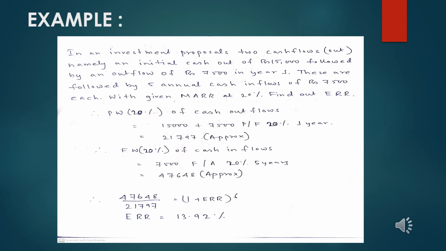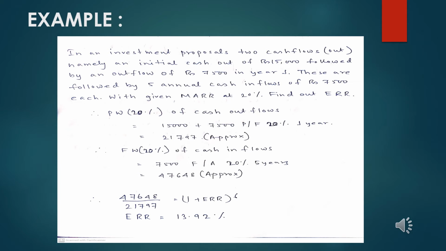Coming back with another example of external rate of return. In this investment proposal, there are two cash flows, which are basically outflows, namely an initial cash outlay of 15,000 followed by an outflow of 7,500 in year 1. These are followed by 5 annual cash inflows of rupees 7,500 each. With the given MARR at 20%, we need to successfully find out the value of ERR.